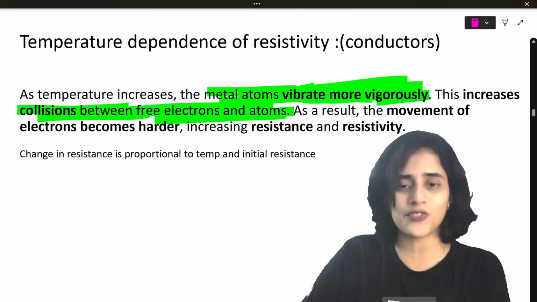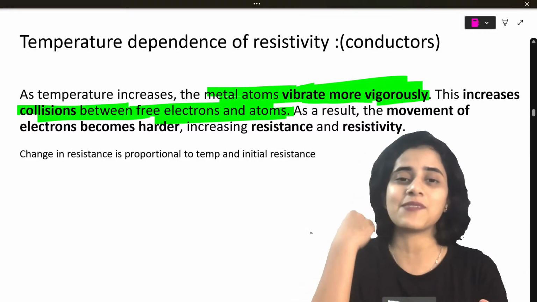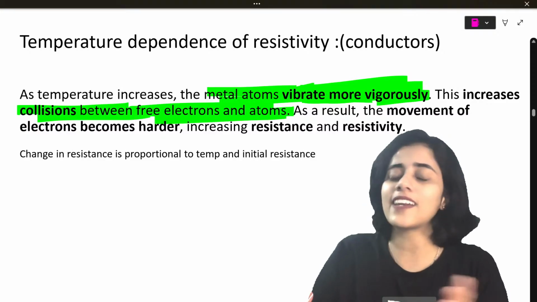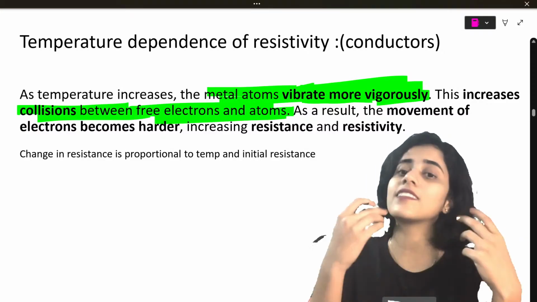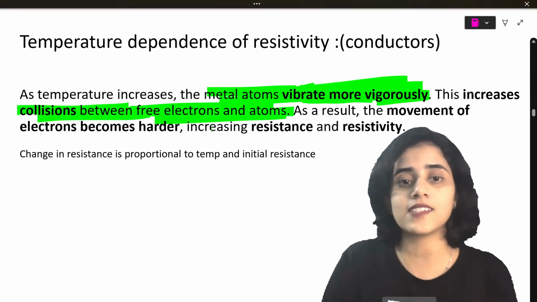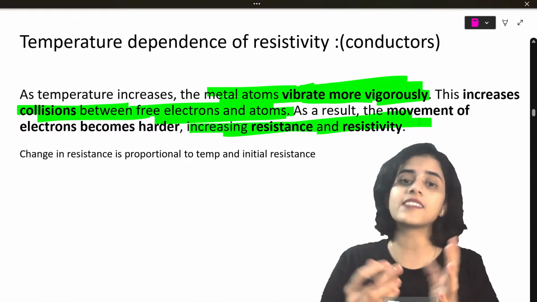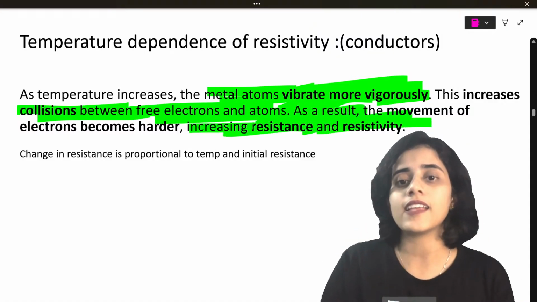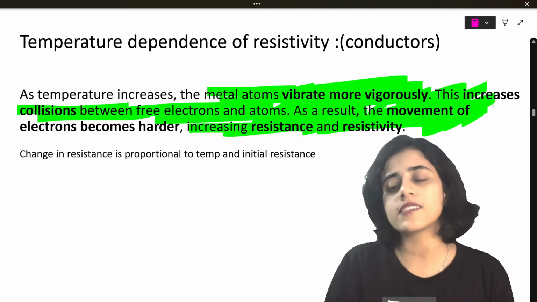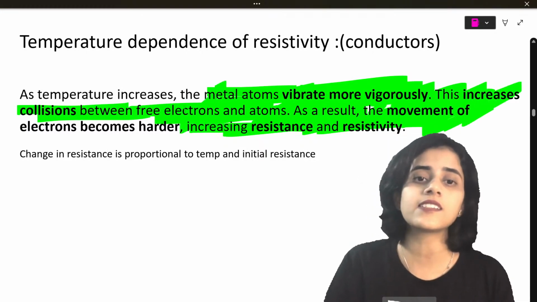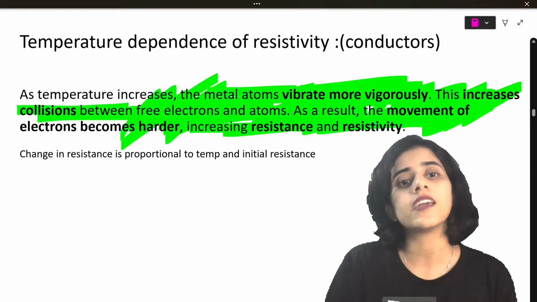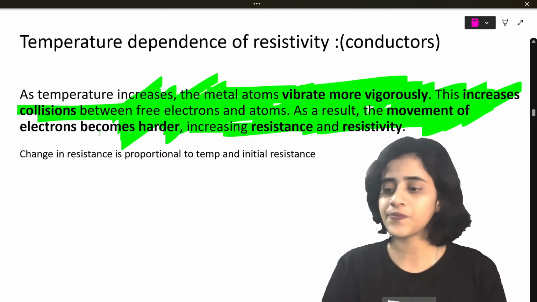What is the passing of electrons called? It's called current electricity. So there is no current. If there's no current, there is high resistance. If there is high resistance, there is high resistivity. So as a result, when temperature increases, resistivity increases.